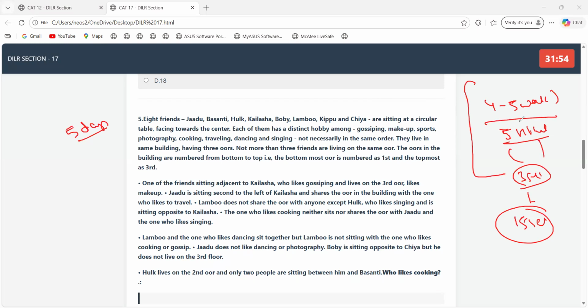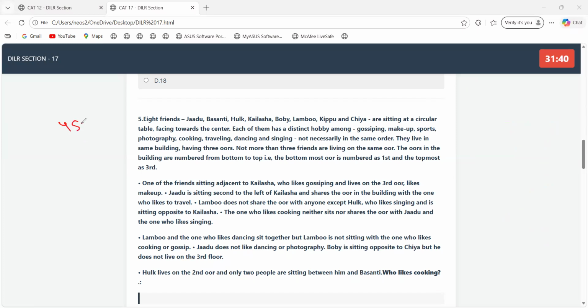After 4 to 5 weeks, when you will be at that level where any set coming in front of you, you are able to crack it, then we're going to learn selection of sets. So we're going to start sectionals afterwards. Then every week we'll be solving 4 sectionals in class. Each sectional will be having 5 sets.